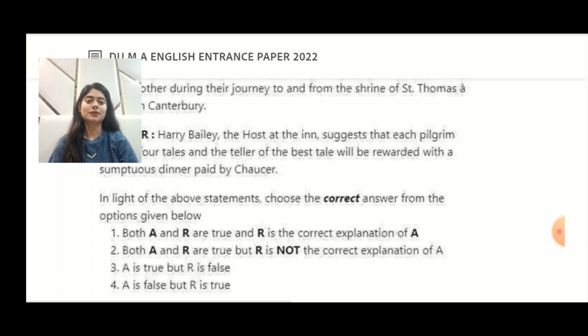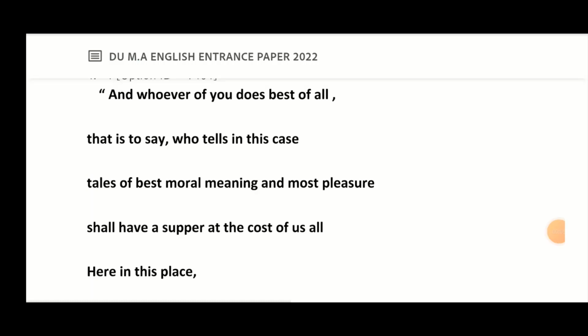Both A and R are true, and R is the correct explanation of A. Both A and R are true, but R is not the correct explanation of A. 3 is true, but R is false. And 4 is false, but R is true. When you look at your reason aspect, we figure out that it is Harry's idea to have every member tell a story that will be followed by a free meal for anyone who comes out with best stories.